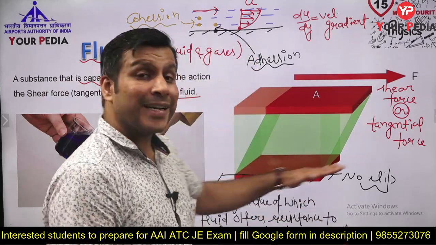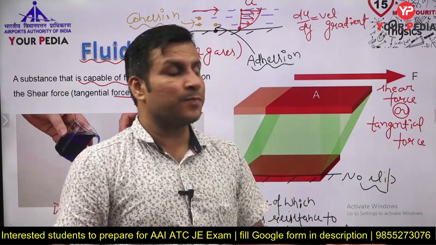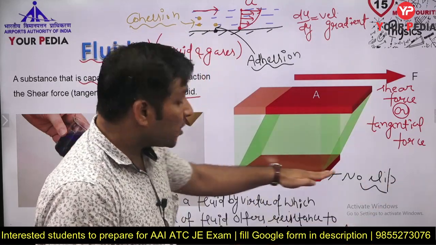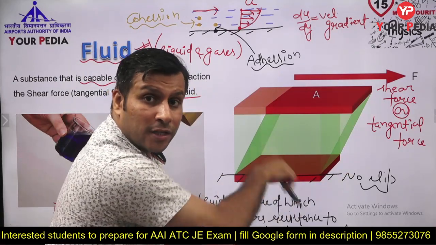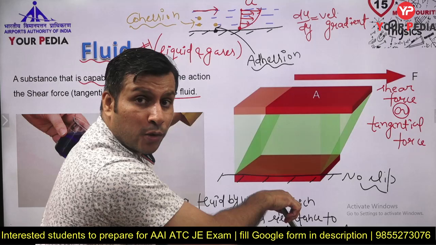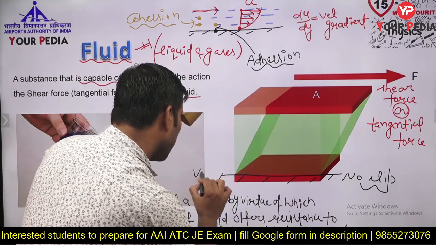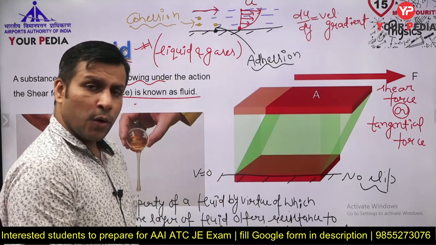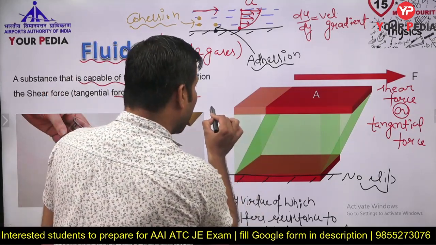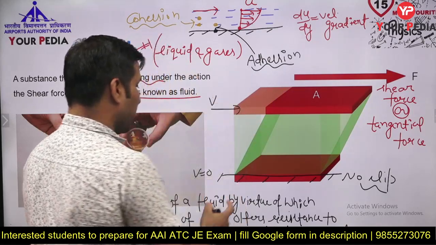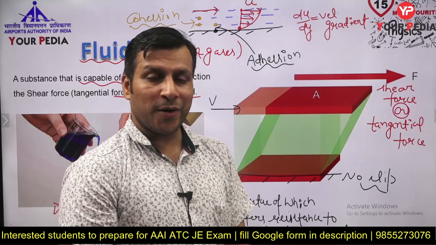If the solid surface is at rest, that layer which is in the vicinity of the solid surface will also be at rest. So suppose this particular plate is at rest, so the fluid particles which are there on the surface of this particular solid surface, they are going to occupy zero velocity. तो यहाँ पे velocity क्या है बच्चों? यहाँ पे velocity क्या है? Suppose 0. Okay, here the velocity is what? 0. And suppose here at the top surface the velocity is v. Here velocity is 0, here velocity is v. Something like this. Are you getting?